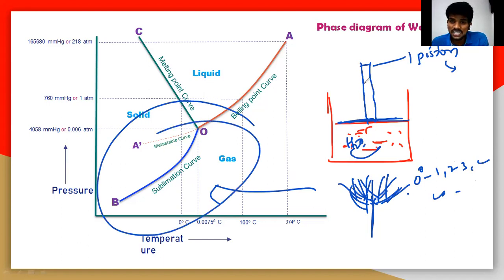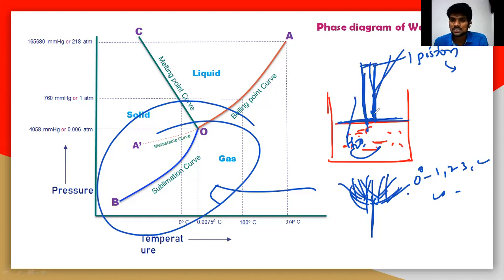At a certain pressure, this piston is used to adjust the pressure of a particular water system. If you lift this piston above the surface, that means you are decreasing the pressure.